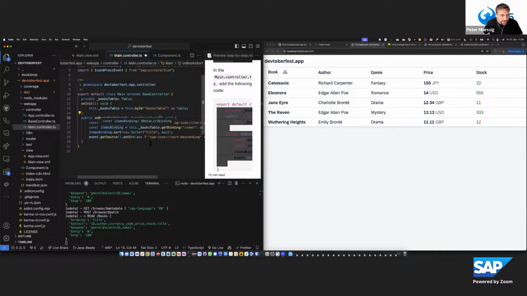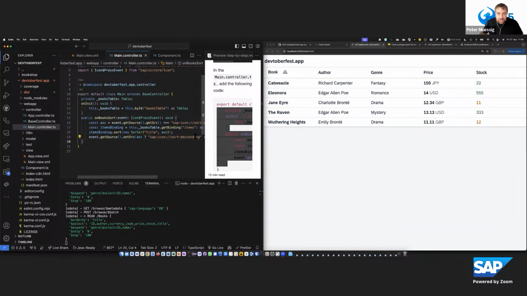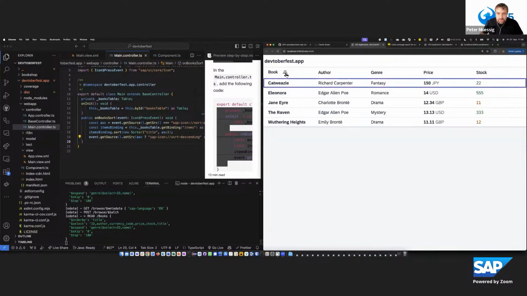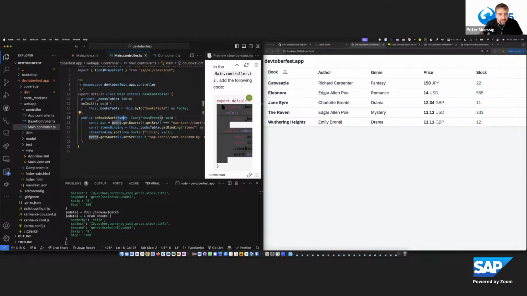And then what I do here is that I decide based on whether it's ascending or descending, what to do to sort that way. And then finally, the source will be adapted so that we show the proper icon for that. And by saving that now, we have the sorting implemented, a very easy one. So let's go to the next one to show a bit more of an advanced thing.